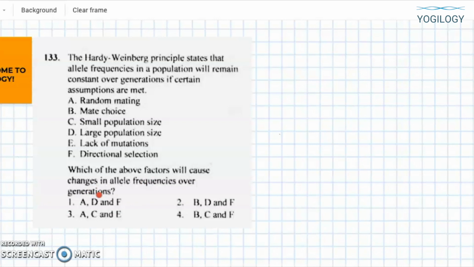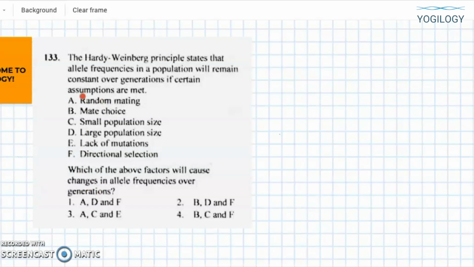The first way is to ask which are the principles that apply to Hardy-Weinberg equilibrium: no mutation, random mating, no immigration, no emigration, no natural selection. These will apply to Hardy-Weinberg's principle. And which are the forces of evolution? Again, mutation, yes, it is a force of evolutionary change. Non-random mating is a force of evolutionary change. So that way we can try to solve this question.